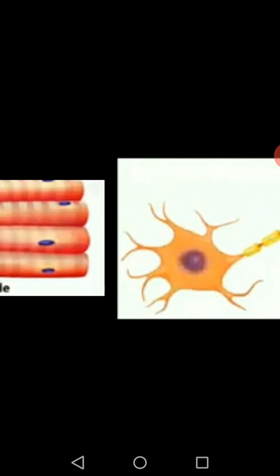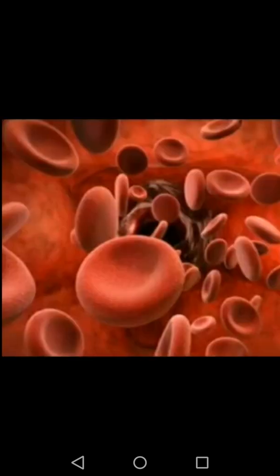I'll show the cells. See over here, this picture. One cell, two cells, three cells. They are going to form combinedly, they are going to perform in groups. Together, what do they form? They together form tissue.